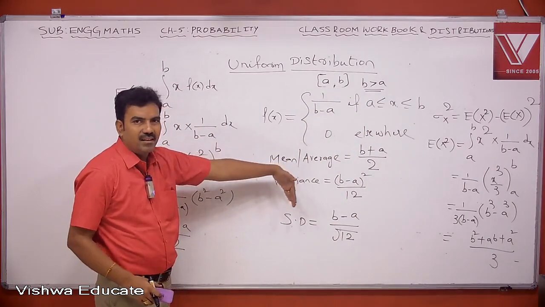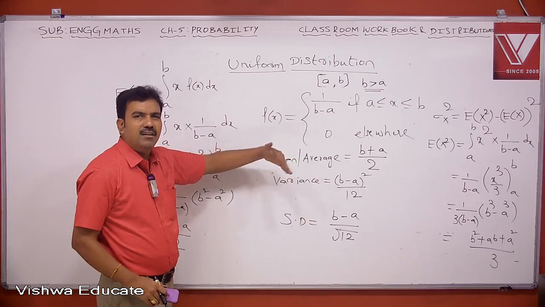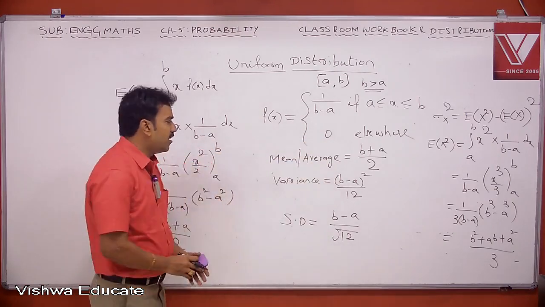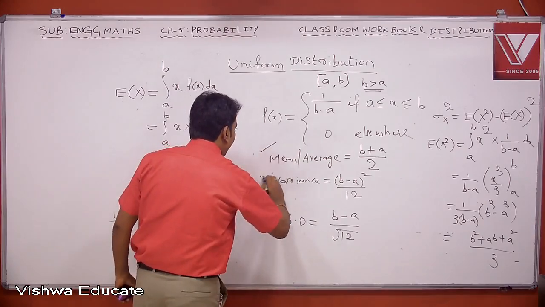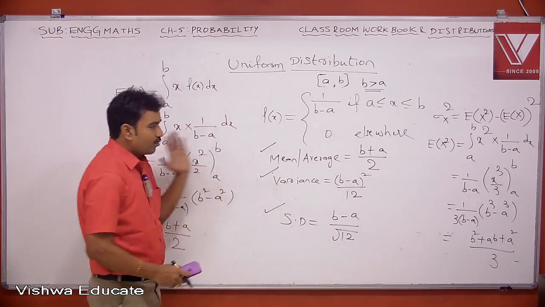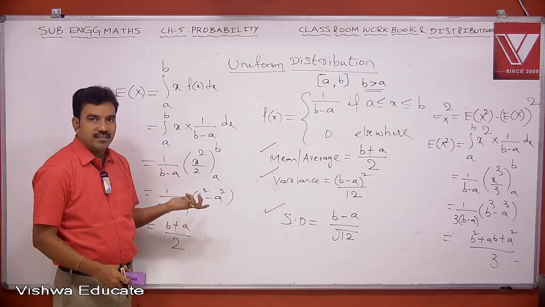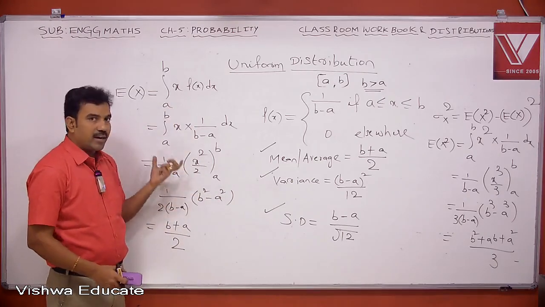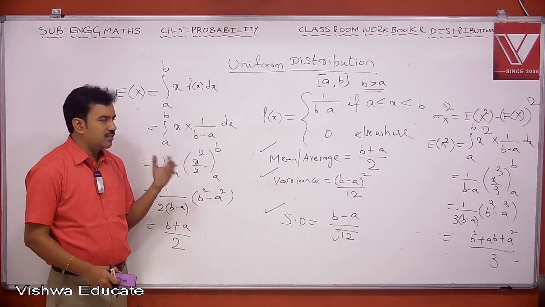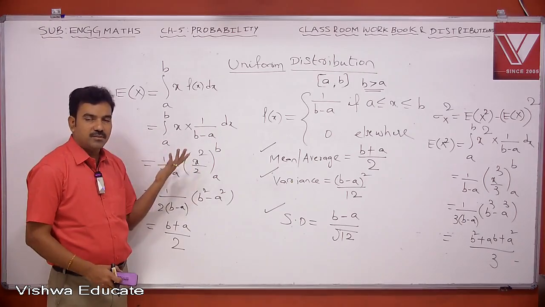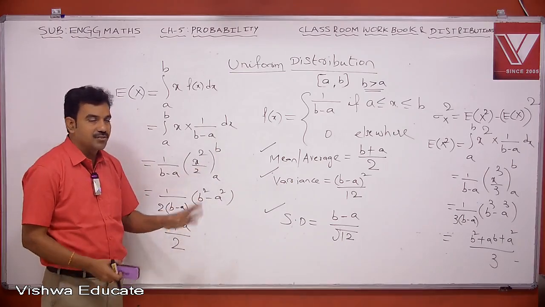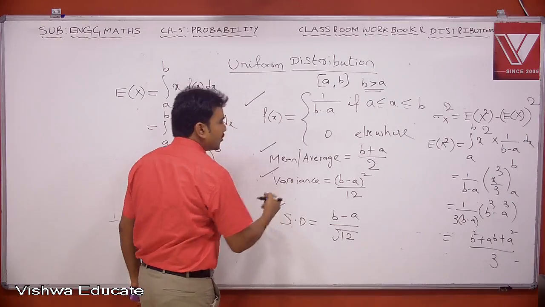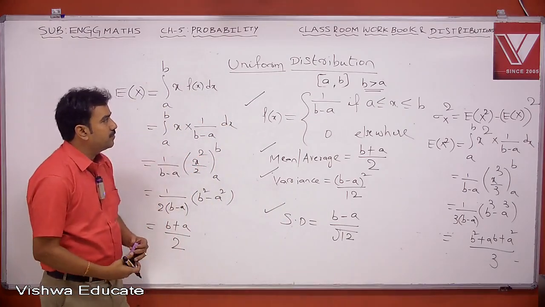So getting mean, variance, standard deviations are simple issues. You need not go for derivations. Just try to remember this formula: mean value, variance, standard deviation. It is not required for you to derive mean value, variance and standard deviation. Just by using normal definitions, you apply them, you get the values. So therefore, this is my PDF. This is mean, variance and standard deviation. Note these points.